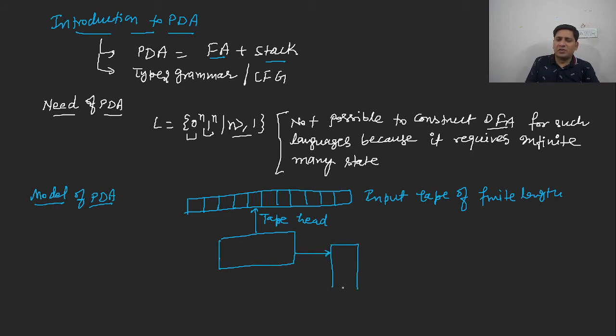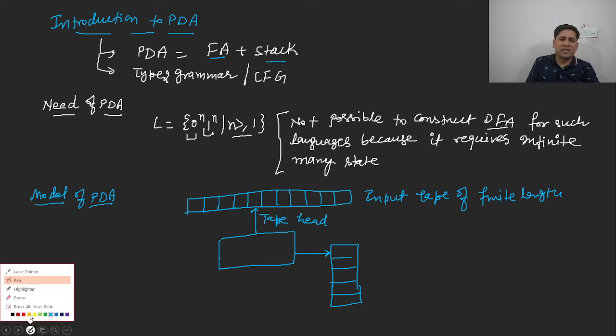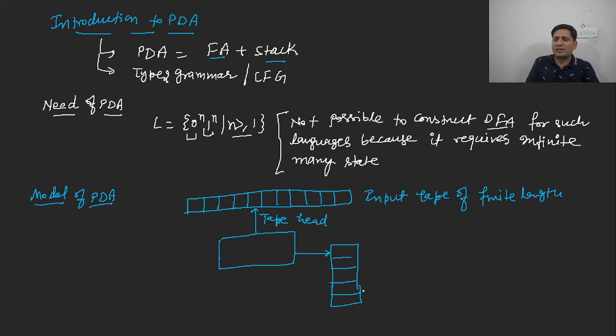It is associated with a stack, and a stack is a last in first out data structure in which push and pop operations are performed from a single end. That's why it is known as a last in first out data structure. Say this is a stack, and say Z naught is the initial push down symbol in the stack. What does Z naught represent?